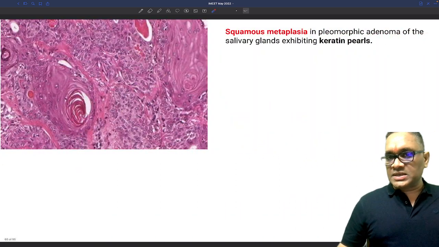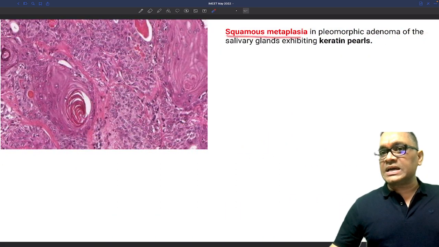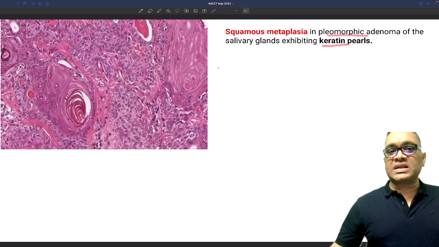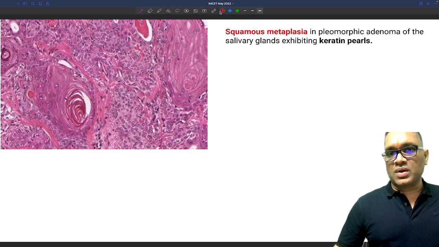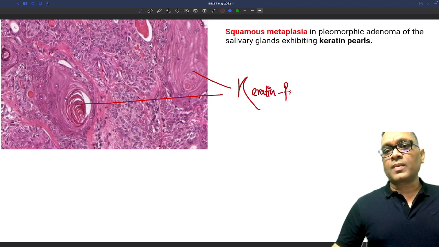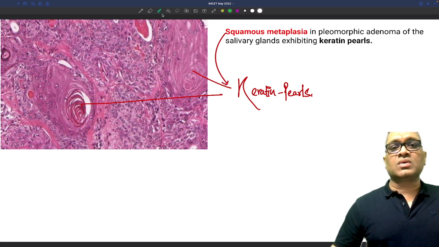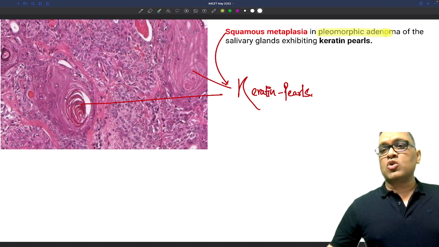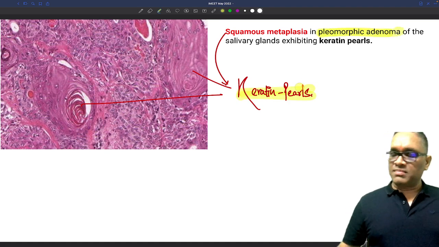Now you can see these are again squamous metaplasia of the pleomorphic adenoma where we are seeing keratin pearls. In this picture you can notice what I'm marking. These are two important keratin pearls which we are seeing in the pleomorphic adenoma. This is part of squamous metaplasia, right? So that's what I said. Pleomorphic adenoma can have keratin pearls.